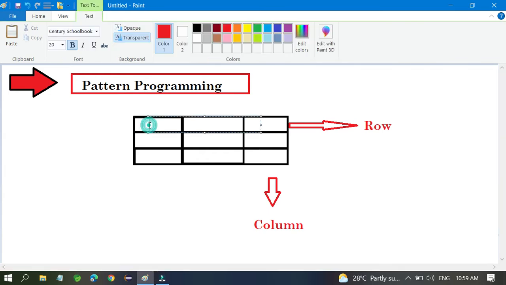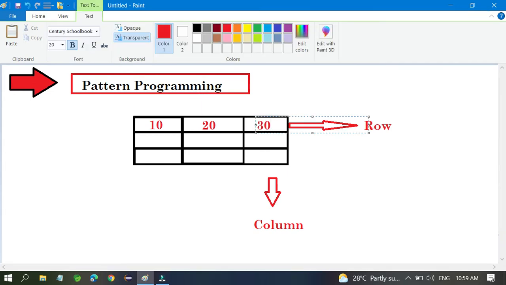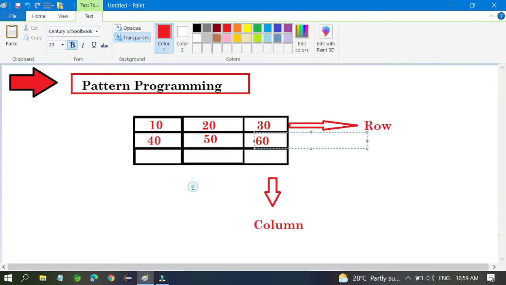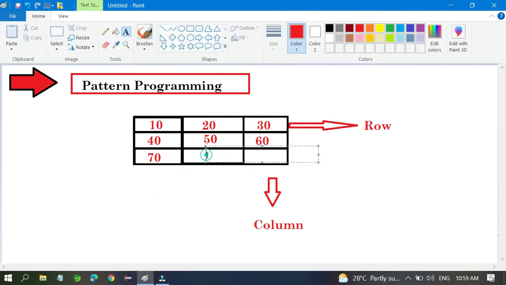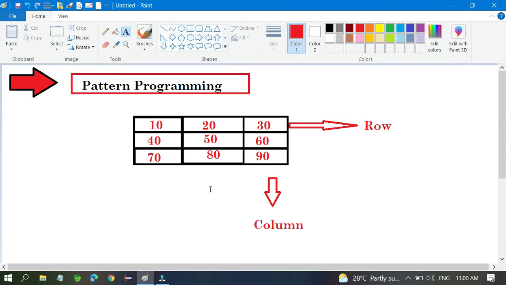Now I want you to understand what the index value is. For example, if I fill in some values here: 10, 20, 30, 40, 50, 16, 17, 18 and 19. Anything, so you can take these values.